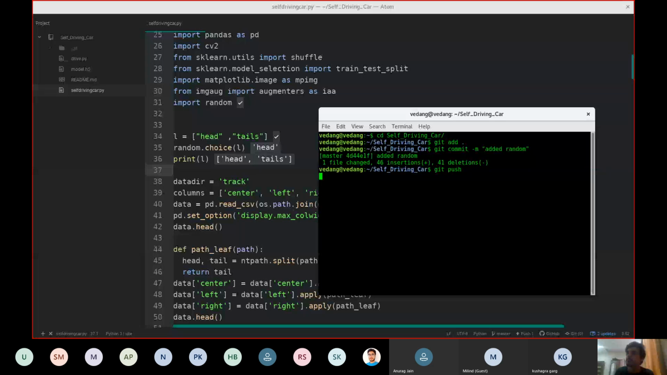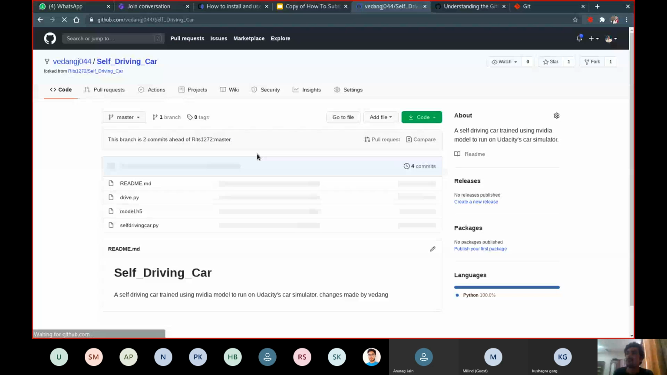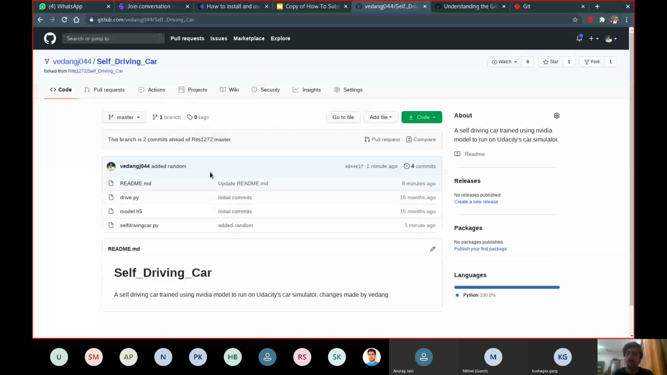So it would ask me for my username and password, which I certainly don't remember, but let's check. Okay, so it's working. So now you can see I have pushed my changes here. Added random. This is the last commit which I have done on this fork with the help of command line. I did it in my local machine in my text editor with the help of git. I can see those changes right here on GitHub. So this is the power of Git and GitHub working together.